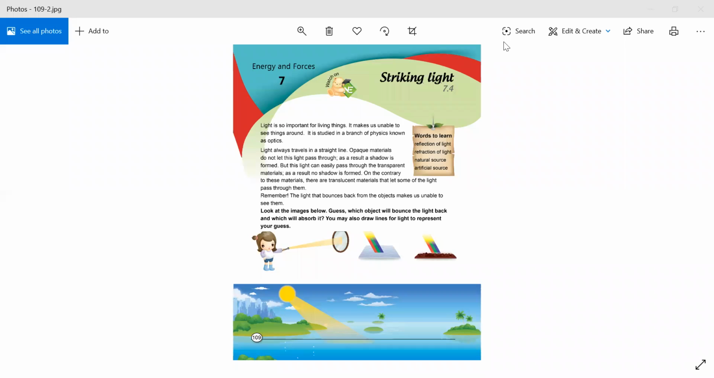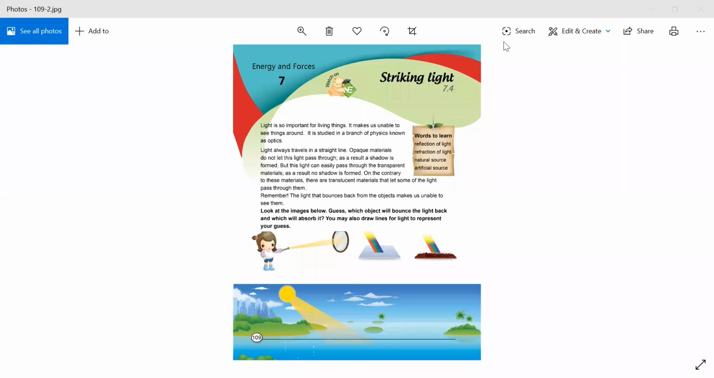Light always travels in a straight line. Opaque materials do not let this light pass through. As a result, a shadow is formed. But this light can easily pass through the transparent material. As a result, no shadow is formed. On the contrary of these materials, there are translucent materials that let some of the light pass through them. Remember, the light that bounces back from the object makes us able to see them.